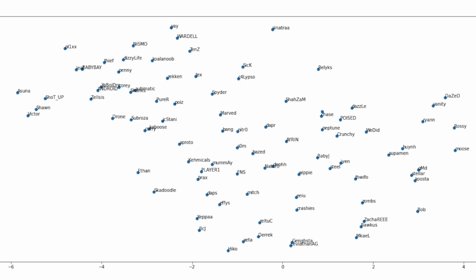Towards the bottom, we see a lot of the Sova mains like Eeiu, Hiko, Crashies, BCJ, Zeta, Derek, Leviathan, and Gangsta. And then we have the smokes and sentinels largely scattered throughout the middle and right side. To me at least, it feels like the smokers and sentinels closer towards the duelists play more aggressive styles. So for example, like Marv, JC, Stani, and Aproto. I'm not fully sure on this, so someone with more Valorant knowledge, please correct me if I'm wrong. But overall, I was really impressed with the embeddings produced by the model.